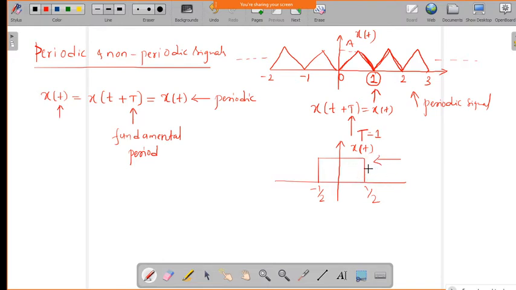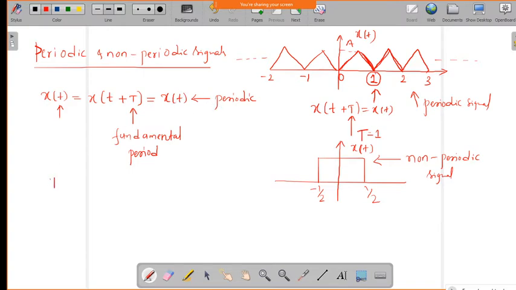Because it is not repeating after some certain value; it is fixed only from minus half to plus half. That's why we say this is a non-periodic signal. If a signal satisfies this condition, it is periodic, and if it doesn't, we call it non-periodic.